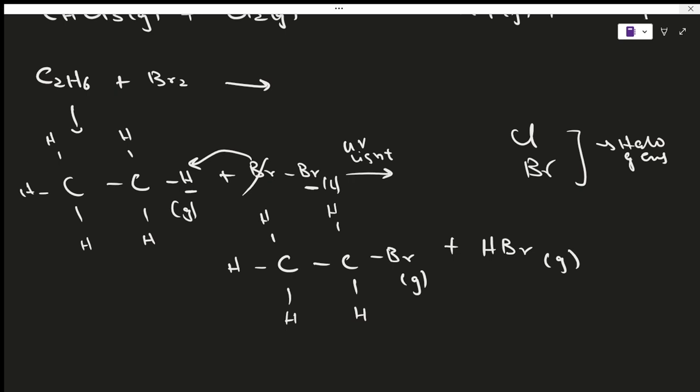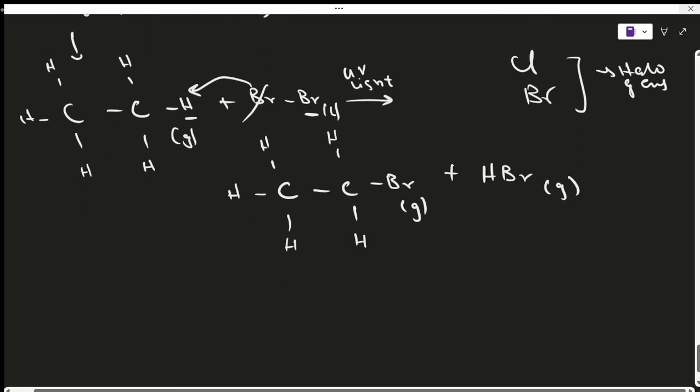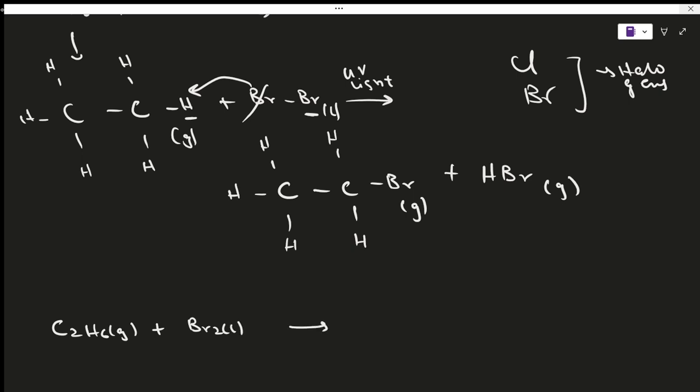So there's only one differentiation, that chlorine exists as a gas and bromine exists as a liquid. Okay, so if I write the reaction equation, it's going to look something like this: C2H6 in a gaseous state reacts with Br2 in a liquid state, and it's going to form CH3CH2Br in a gaseous state plus HBr in gas.